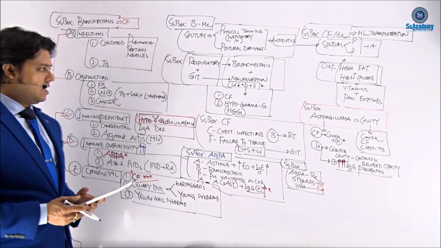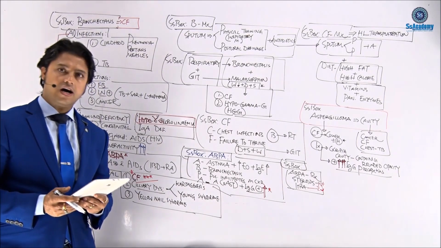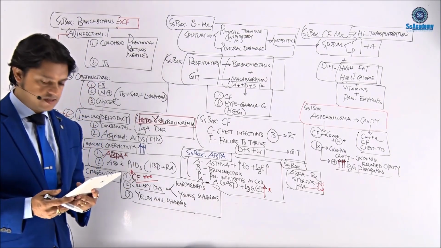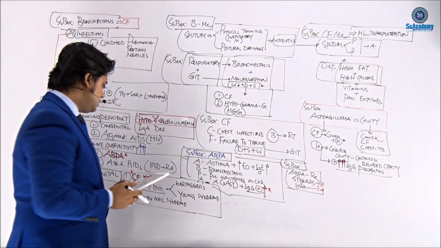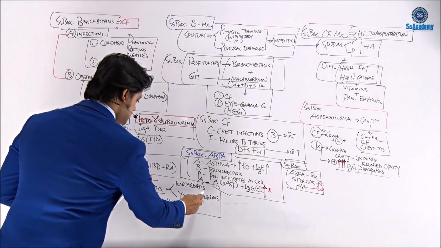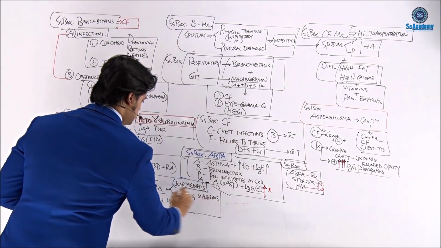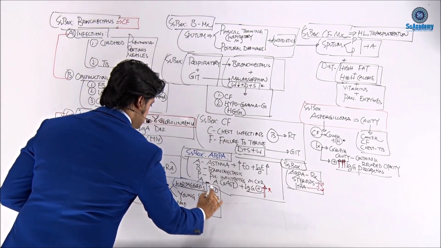Another topic that I would like to discuss, my dear, is called Kartagener syndrome, also known as primary ciliary dyskinesia.